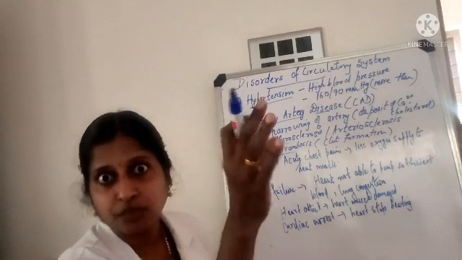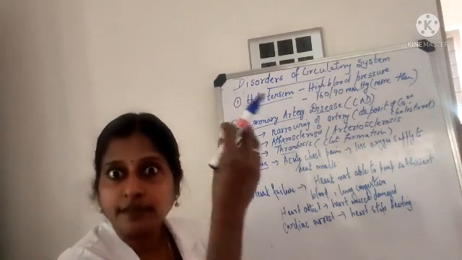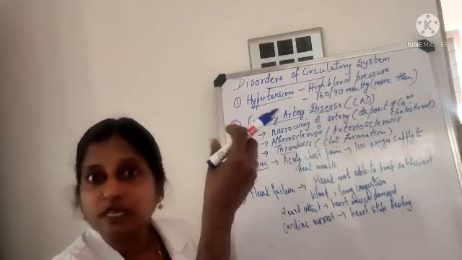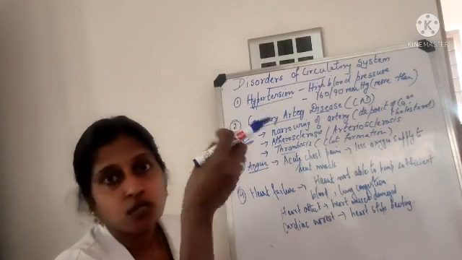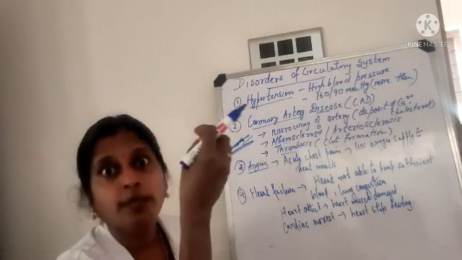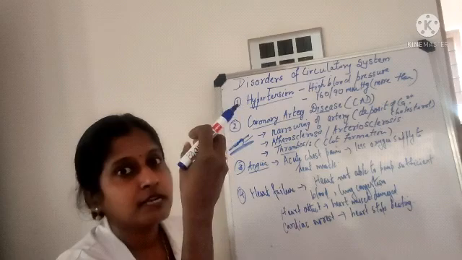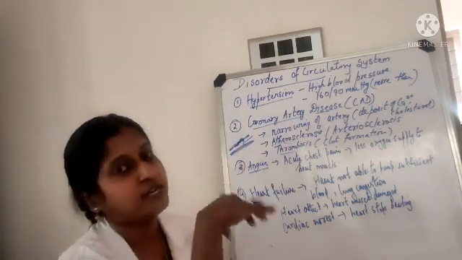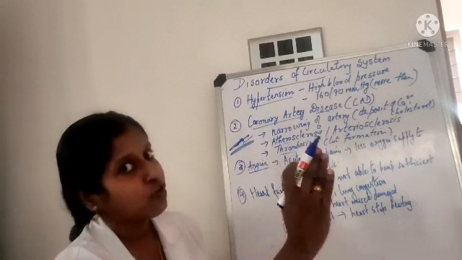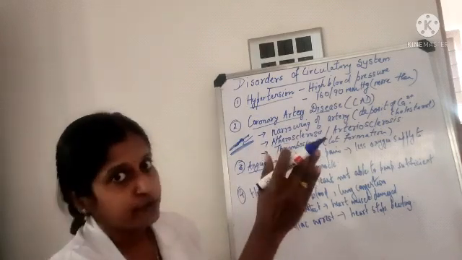When the arterial walls are getting ruptured, it is as if an injury has taken place. So immediately we have learned clot formation. When there is an injury or a rupture, the platelets will release thromboplastin, thromboplastin will release thrombokinase, thrombokinase will convert prothrombin to thrombin, and this thrombin will convert fibrinogen to fibrin, isn't it?